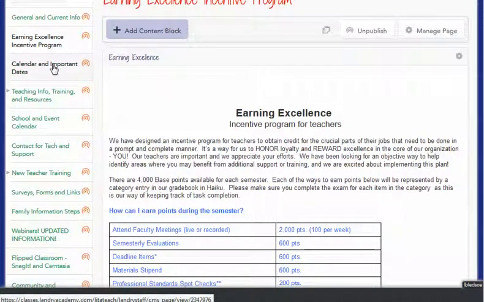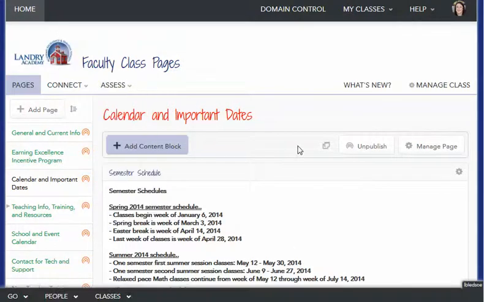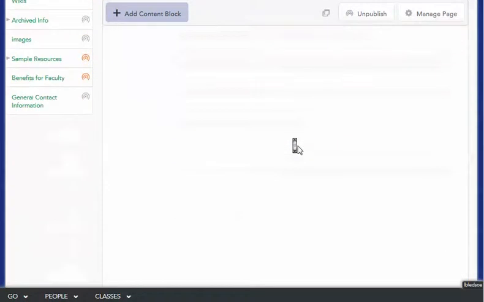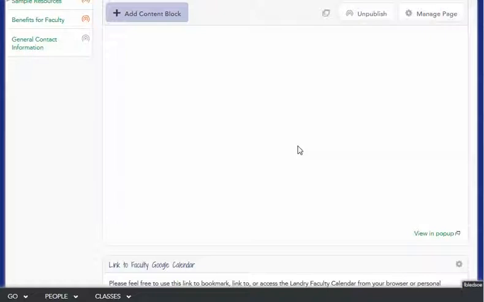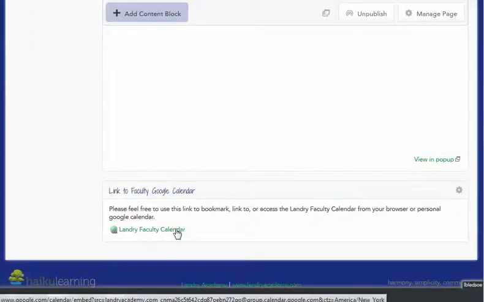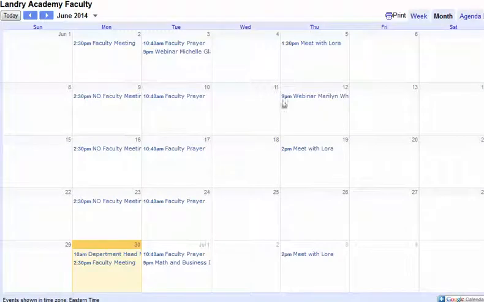I also want to make sure that you are familiar with the calendar. We do use Google Docs and Google Calendar in addition to using Gmail for our work email. So opening up that calendar and staying on track with where things are and when the faculty meetings are is always a good idea.